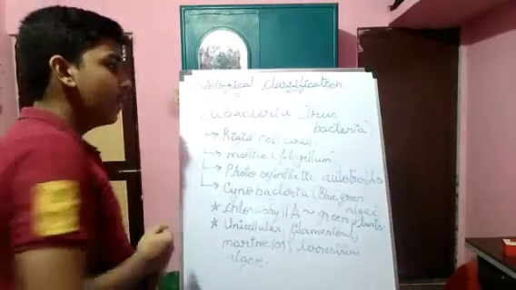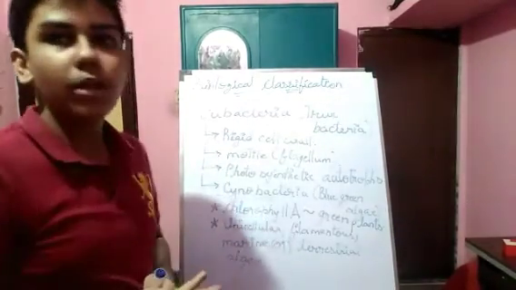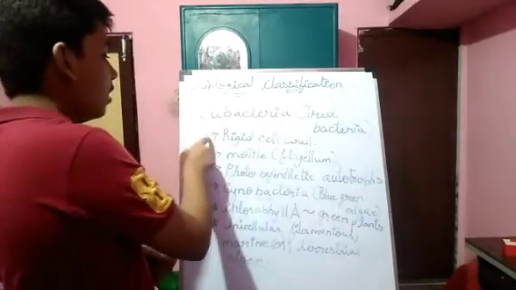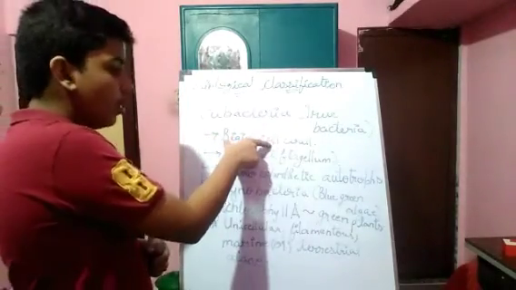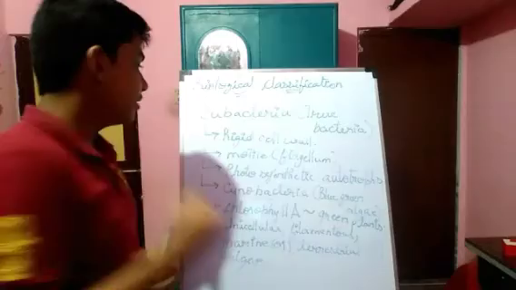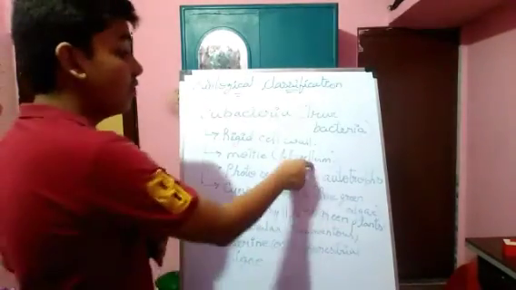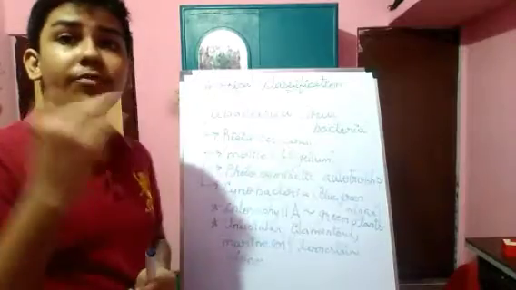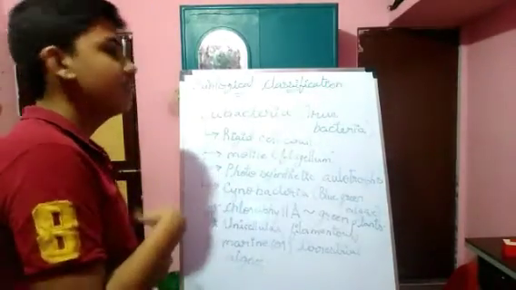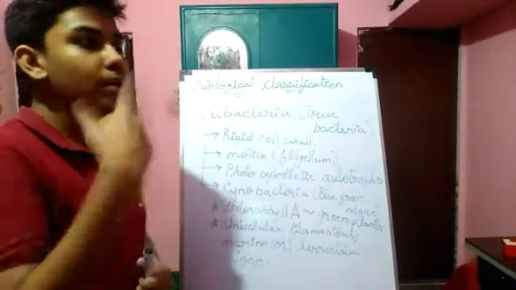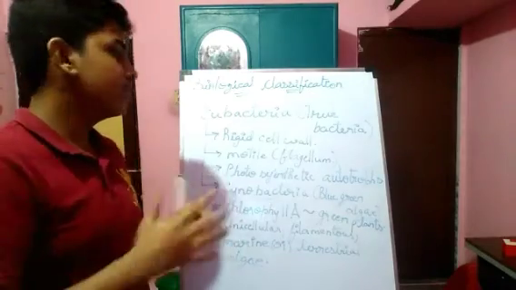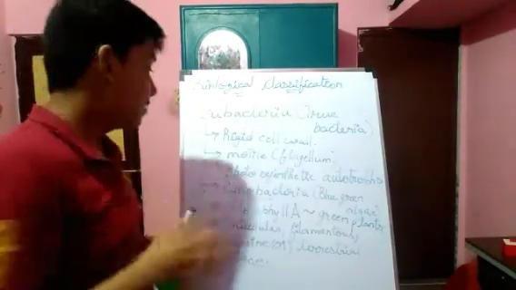Friends, now we are going to talk about eubacteria, which is also called true bacteria. It contains a rigid cell wall. The cell wall is very rigid. Second, it is motile; it can move by means of flagella. Third, it is a photosynthetic autotroph that can synthesize its own food through sunlight, the same as plants.